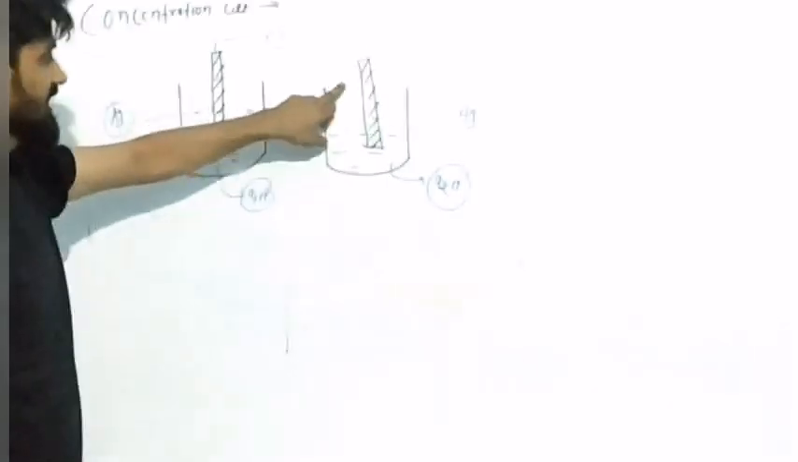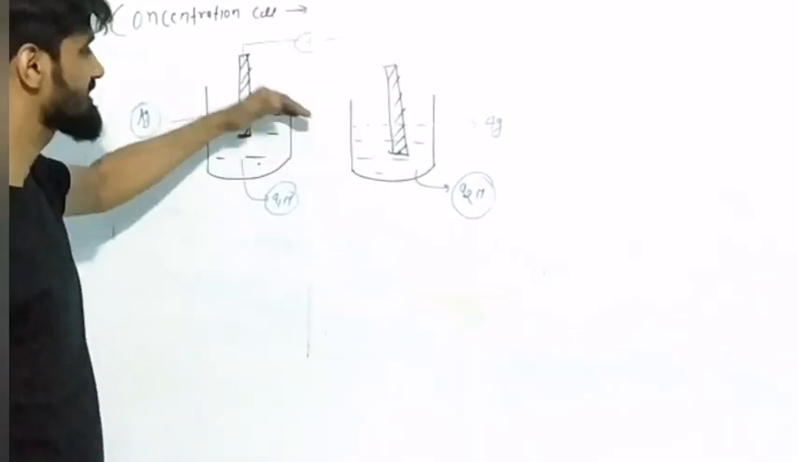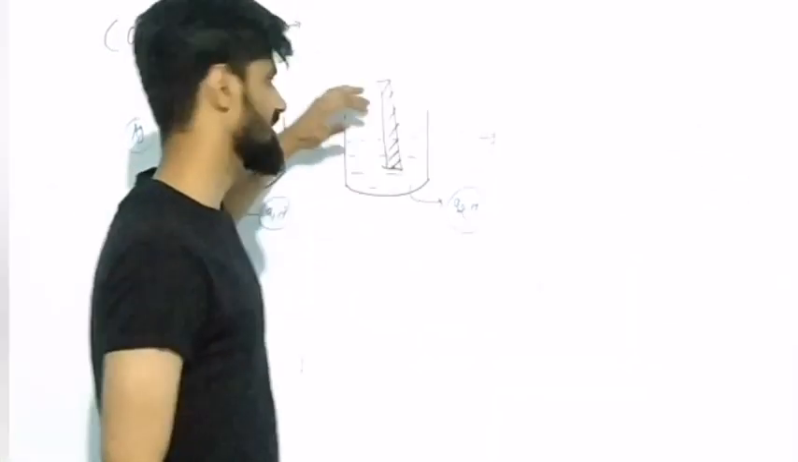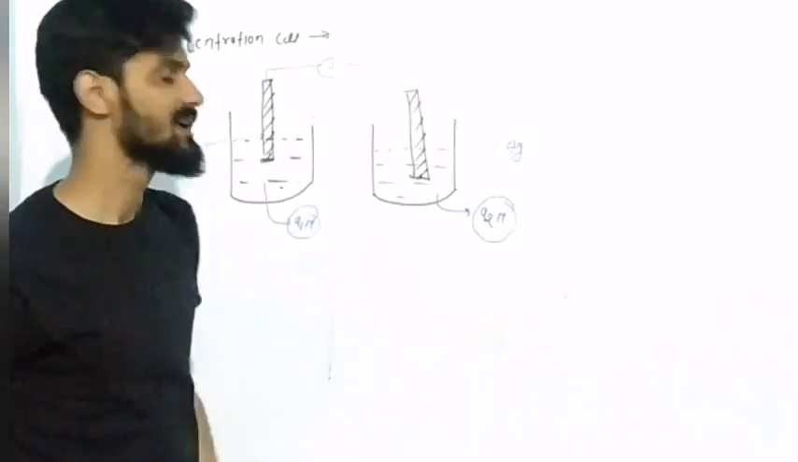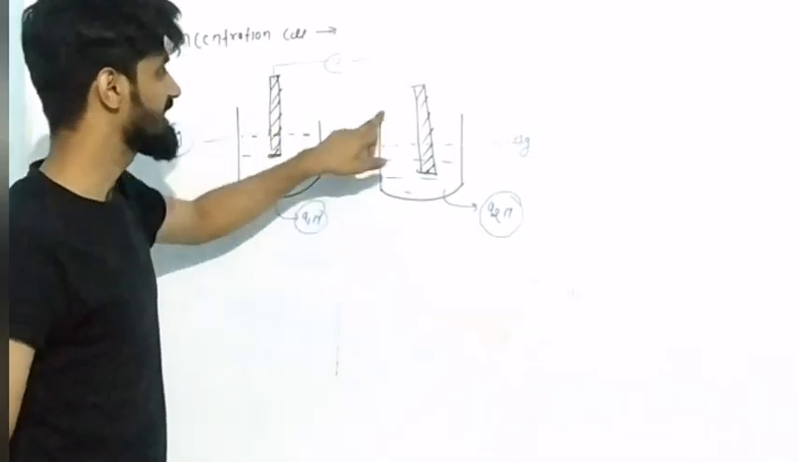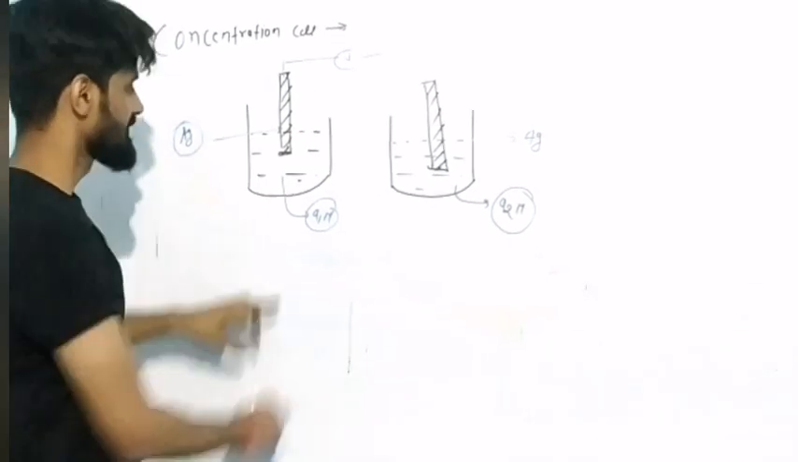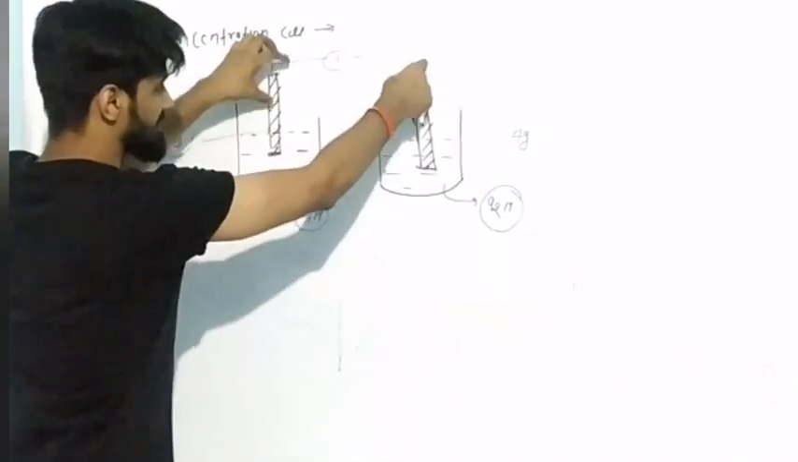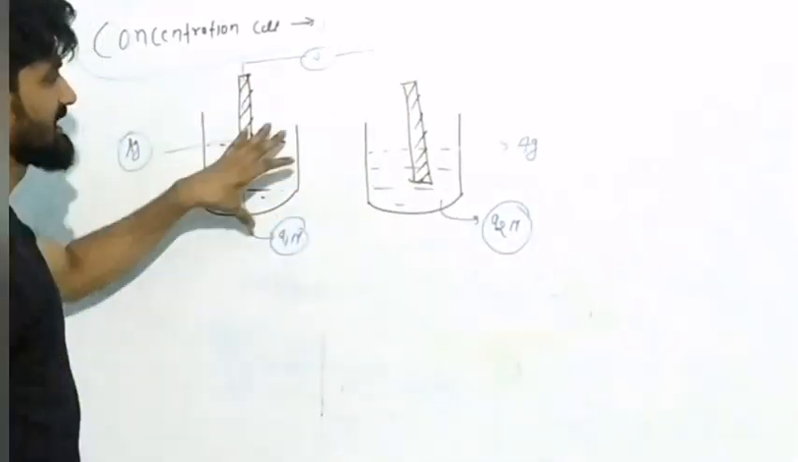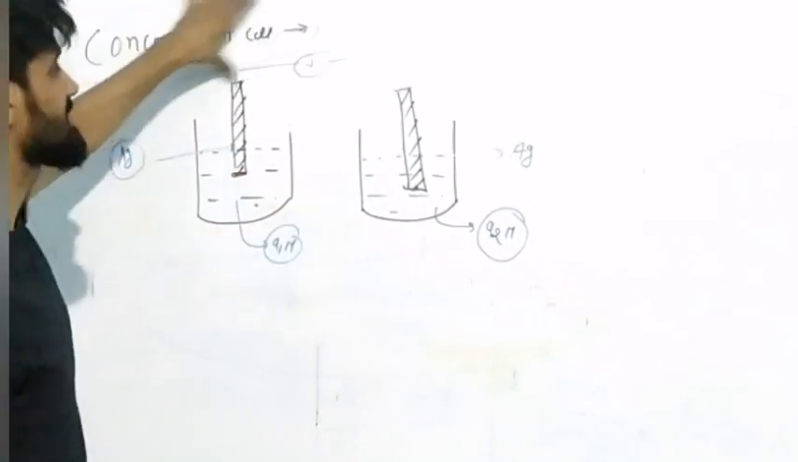My dear student, here there must be a salt bridge, but I am not going to show the salt bridge in this particular diagram because the diagram becomes very bulky. So I am skipping the salt bridge, but you have to understand that the salt bridge is obligatory for the completion of the circuit. Now understand one thing: the concentration of both electrolytic solutions is different, and the same type of electrode is placed in the different concentrations of electrolytic solution. That's why it is called the concentration cell.